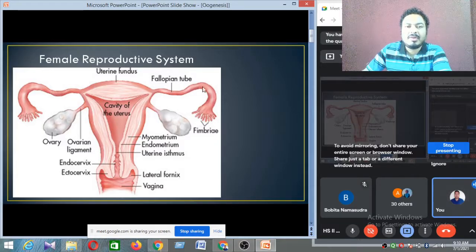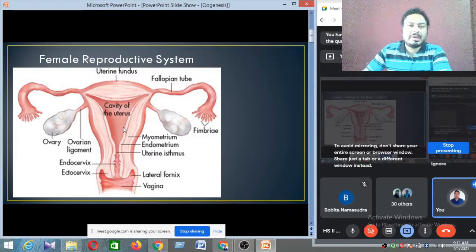In this ampulla fertilization takes place, and after fertilization the ovum moves through this tube and reaches the uterus. When it reaches the uterus, the development of the ovum into a fully developed fetus may occur inside the uterus. Or if fertilization does not take place, then what happens? The ovum comes to reach the uterus, and after a few days it goes through the vagina to the outside. If fertilization occurs, the zygote is formed, and the zygote settles inside the uterus and forms a newly developed fetus over here.